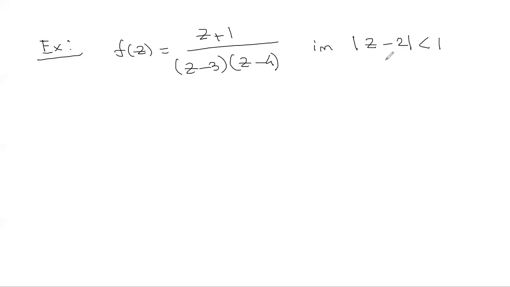Here we have a disk which is centered at 2 and with radius 1. So let's draw the region first. Here we have 0, 1, 2, so this is the point 2, 3, okay, right?